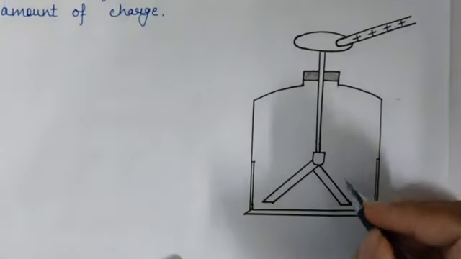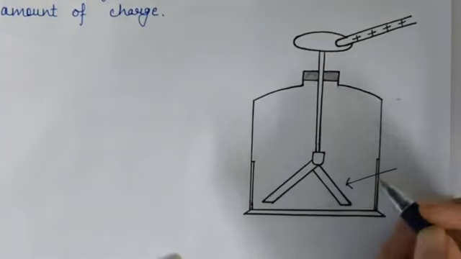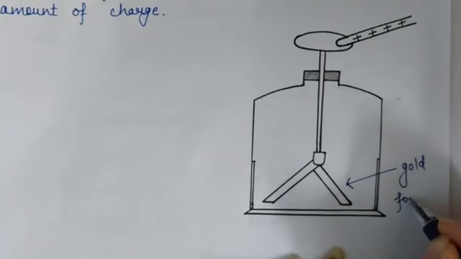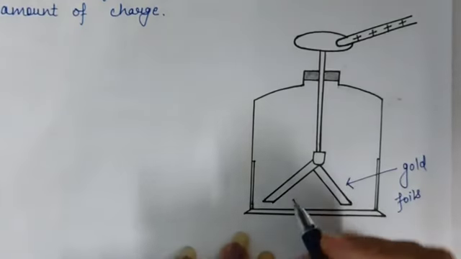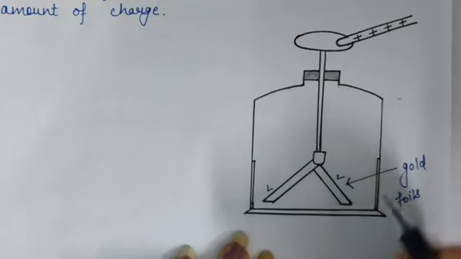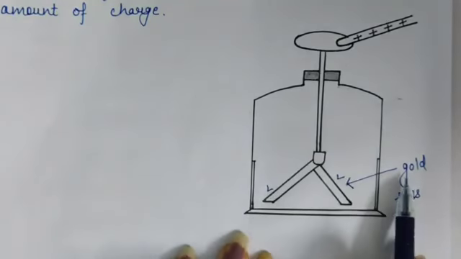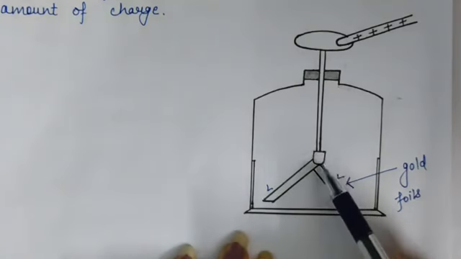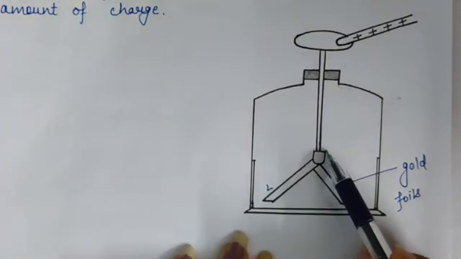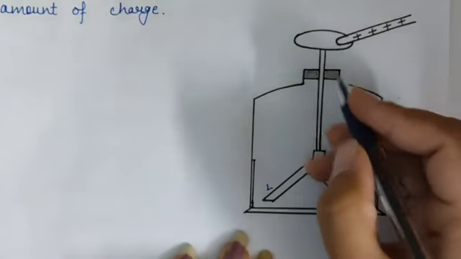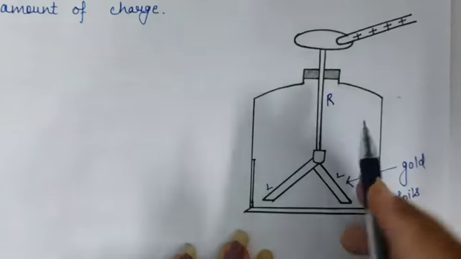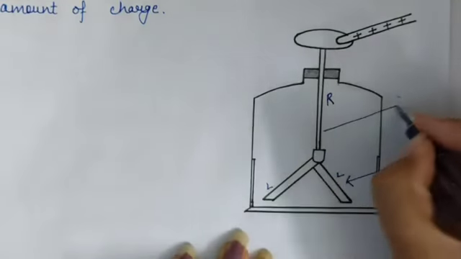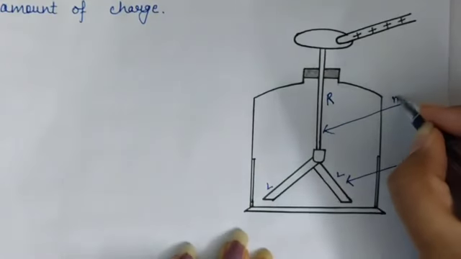These are two gold foils, let's say L and L. L and L are two gold foils which are attached to a metal rod R. This is our metal rod, named as R.